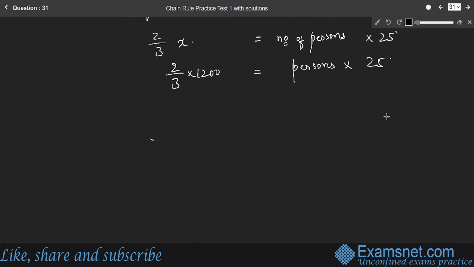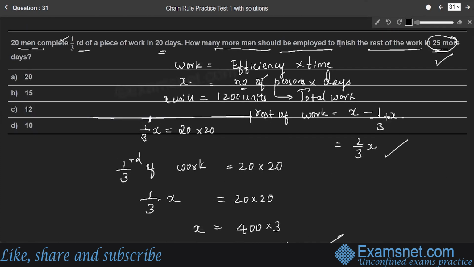Simplify it. Therefore, number of persons required is equal to, so here 3 into 4 is 12, so 3 into 400, 400 into 2 is 800. 800 by 25 is the number of persons required, right? So 25 into 3 is 75, 25 into 2... So 32 persons are required to complete the rest of the work, right? So to complete the rest of the work, 32 persons are required.